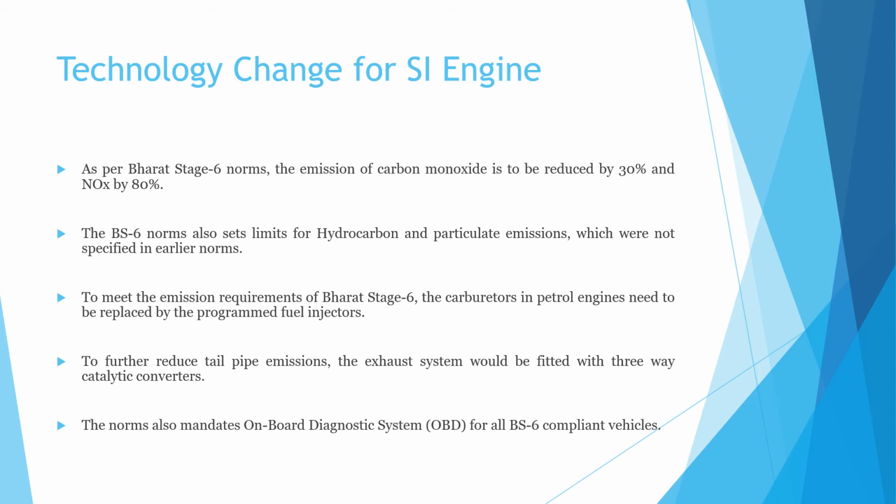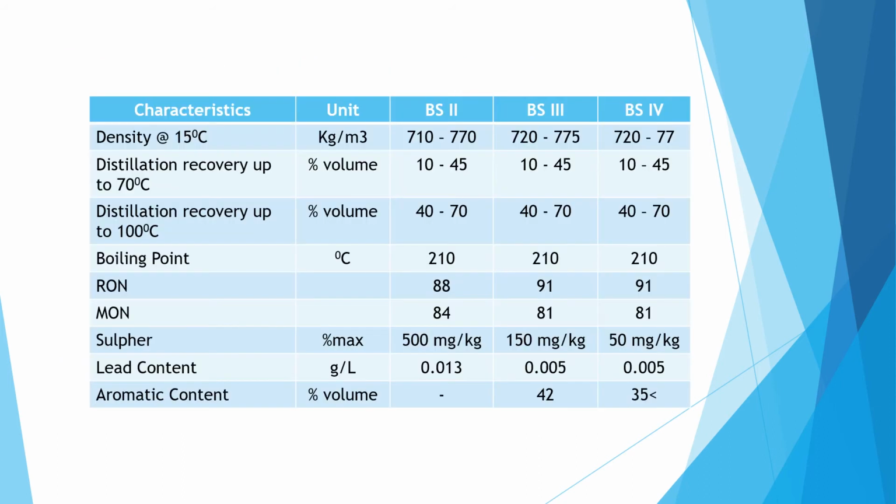To further reduce the tailpipe emission, the exhaust system would be fitted with a three-way catalytic converter. The norm also mandates OBD, or onboard diagnostic system, for all the BS6 compliant vehicles. So these are the technology changes for the SI engines after applying the BS6.